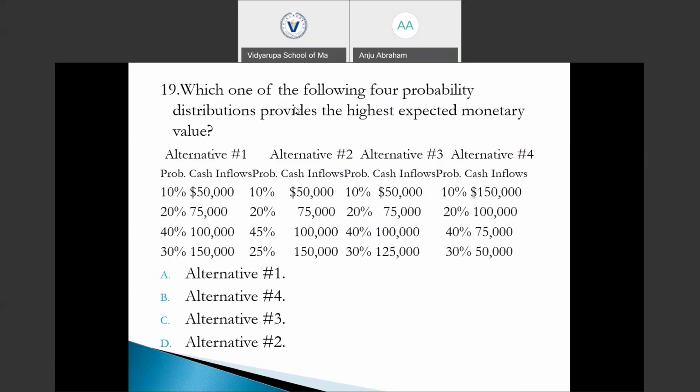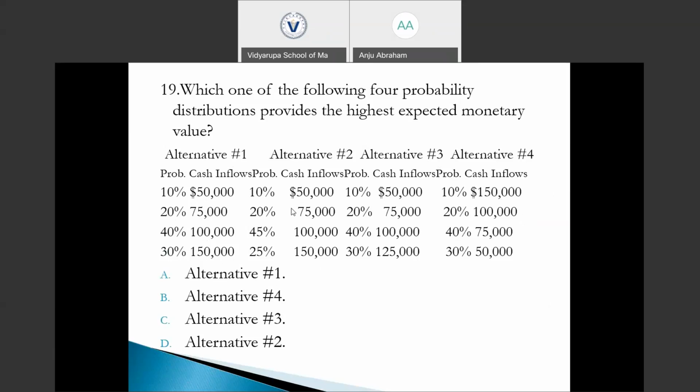Which one of the following 4 probability distributions provides the highest expected monetary value? We have 4 alternatives, alternative 1, 2, 3, and 4, and the probabilities and possible cash flows are also provided to us. We just need to multiply the probability with the respective cash flows to find the expected cash flows and find which one has the highest expected monetary value. That is going to be our answer. So let's find it for alternative 1.